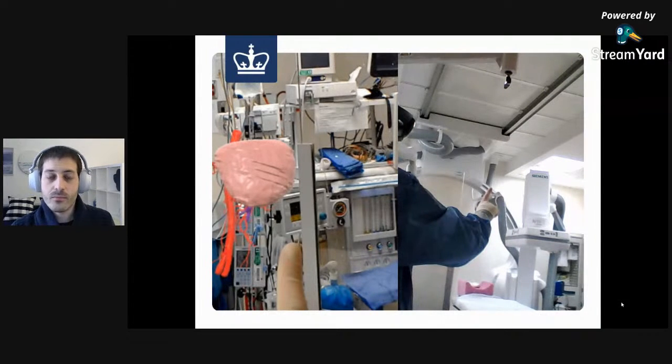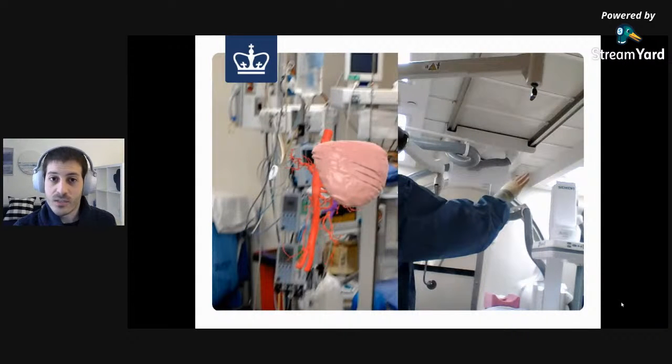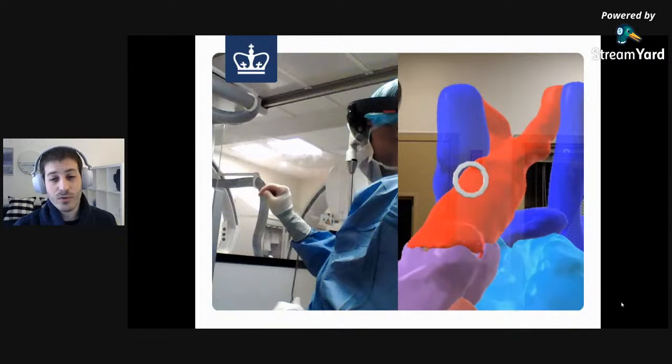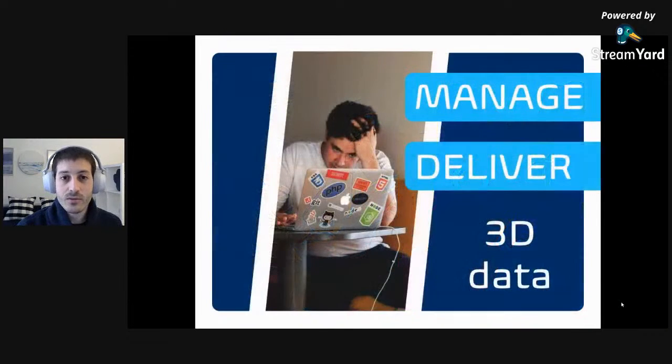But the problem was that in order to achieve that, I had to do something I really hate, and that's waking up early in the morning. I had to go to the hospital at 6 a.m. every day, take those 3D scans, convert them to 3D models, rebuild the application, and deploy it to smart glasses for the physician to wear. And that process was so frustrating. It took so much time. And as a developer, I only wanted to do two things. I wanted to manage the assets, and I wanted to deliver them to an AR device.